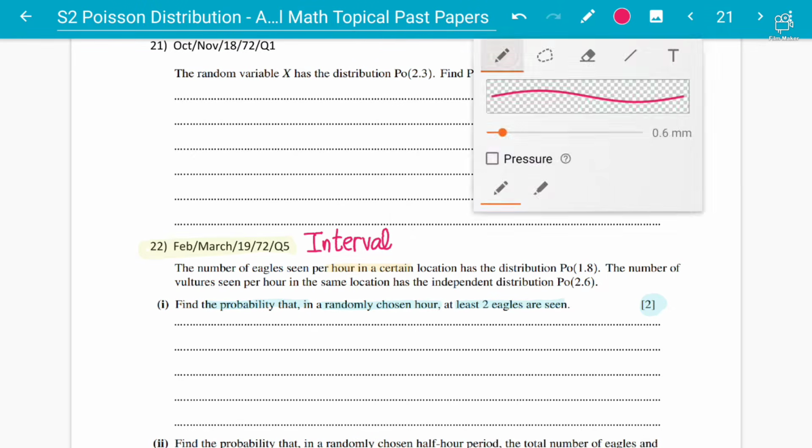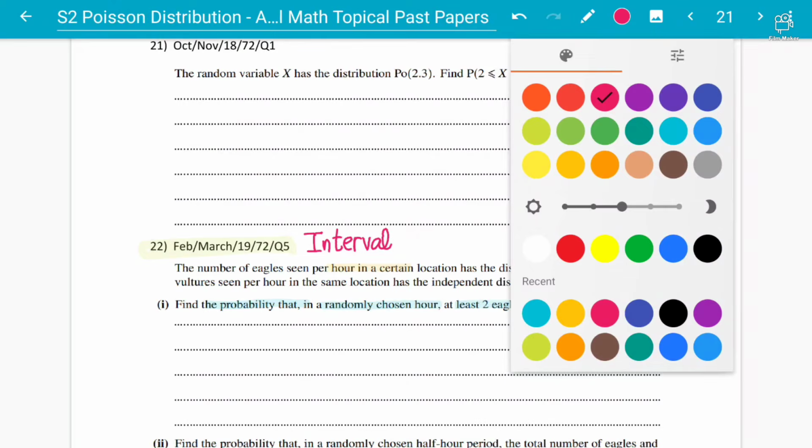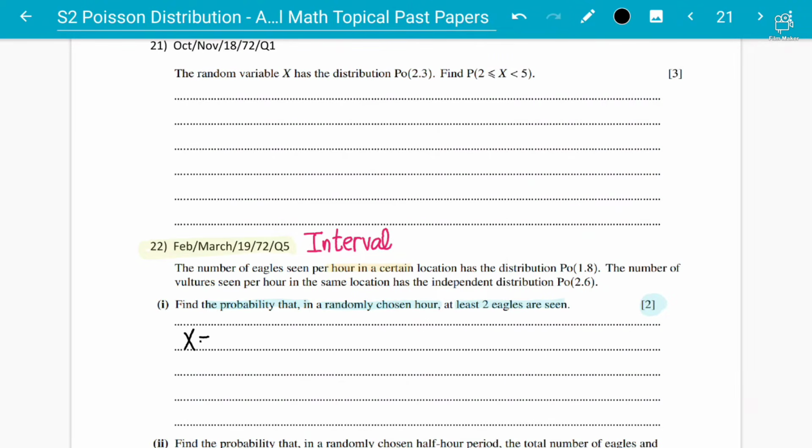Everyone needs to understand that you have to identify your x variable. Your x variable is the number of eagles, because you have to deal with eagles only, seen per hour. If you want, you can write a certain location, but number of eagles seen per hour is enough. So X follows the Poisson distribution with 1.8.